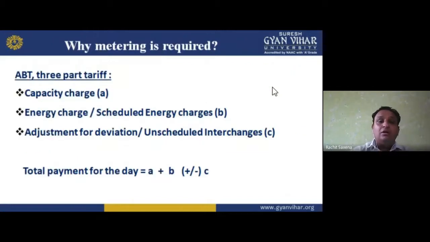Now, why is metering required? For the ABT three-part tariff; so a tariff meter is also there.